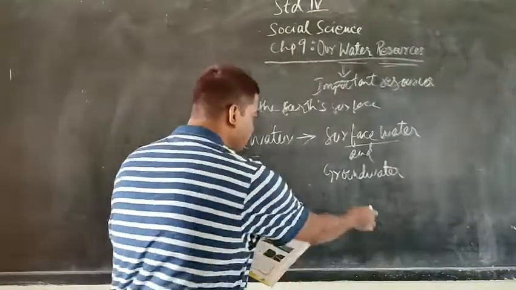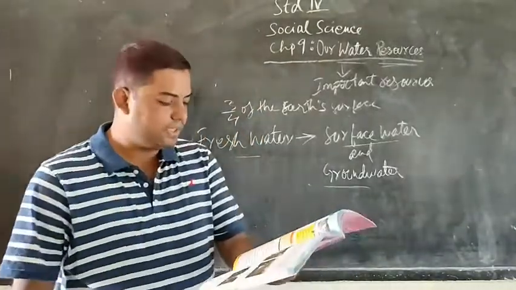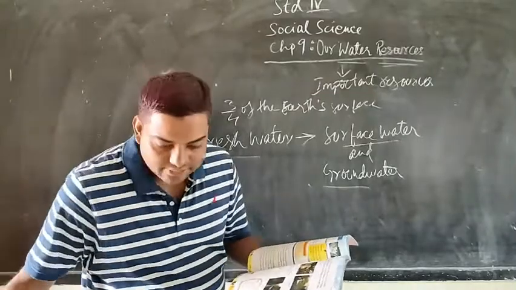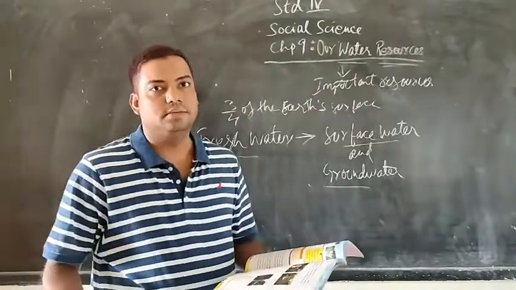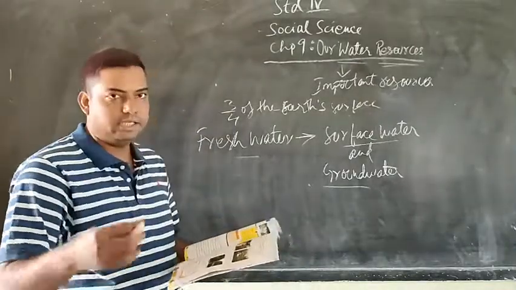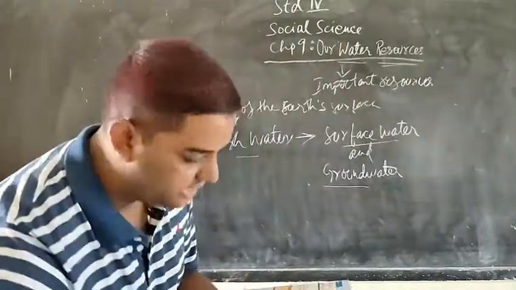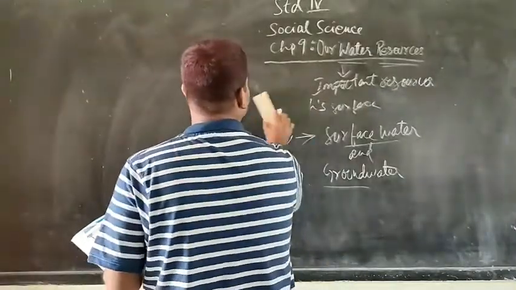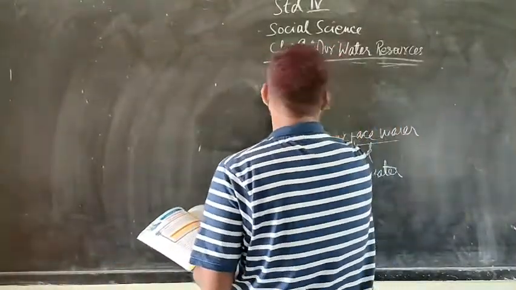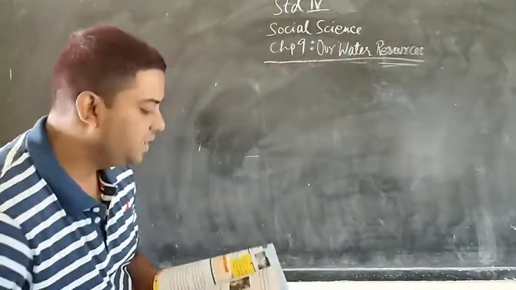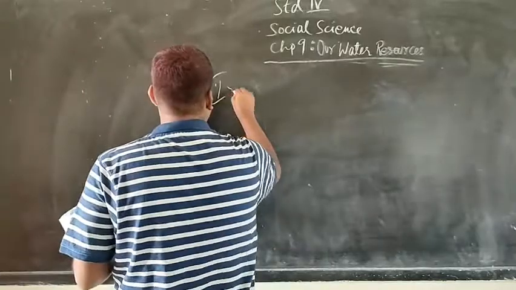Now let's come to groundwater. Groundwater is the water that seeps into the Earth's surface. Now groundwater is the water which we get available from the Earth. Okay. Now let's see the other availabilities of groundwater. First we come to irrigation.